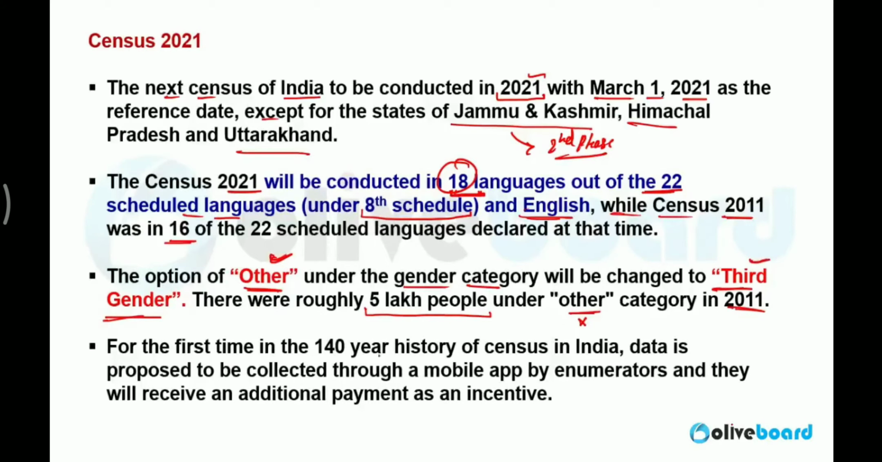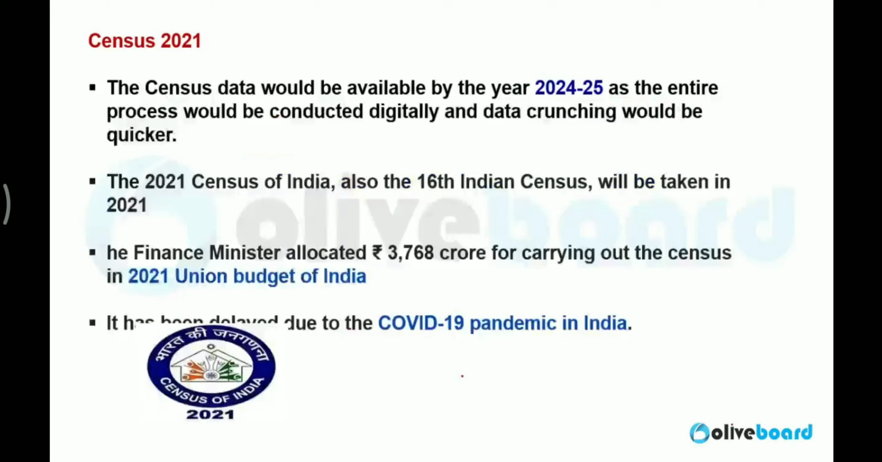For the first time in the 140 years history of census in India, the data will be completely collected with the help of a mobile app. It means this time the census will be a digital census in India. It will be easy to collect the data and the crunching of data would be quicker. So the complete census will be available by the year 2024-25.